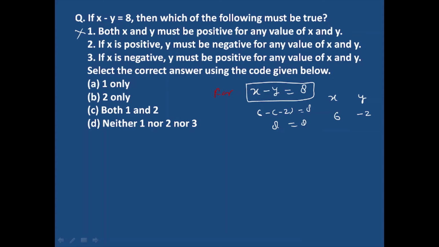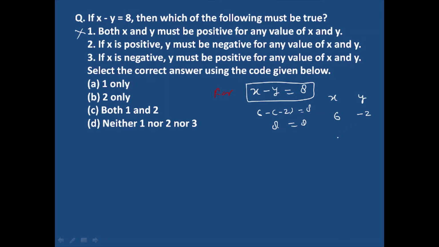Now the second statement is: if x is positive, y must be negative, for any value of x and y. If x is positive, y must be negative.